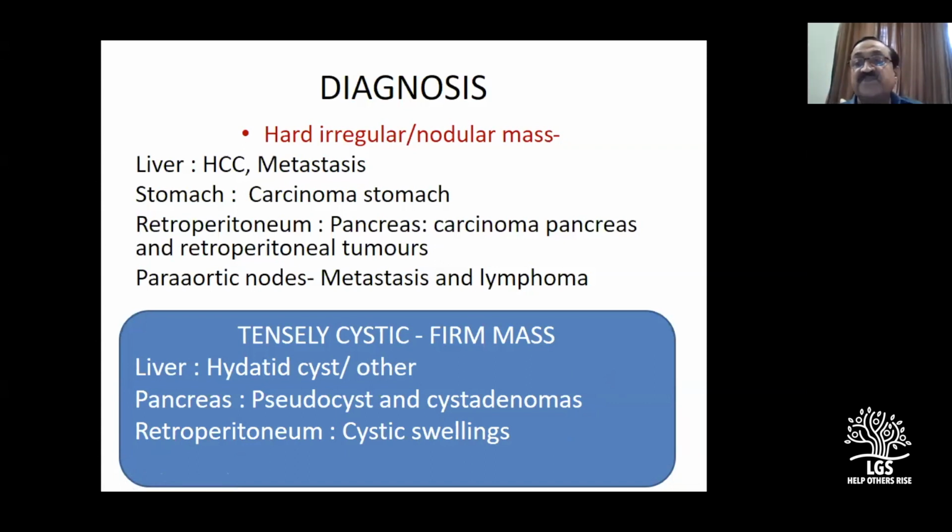Now we go to the differential diagnosis. Please ask some questions. Sir, could you please explain ausculto percussion test?